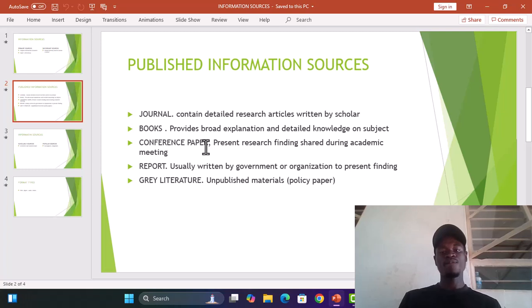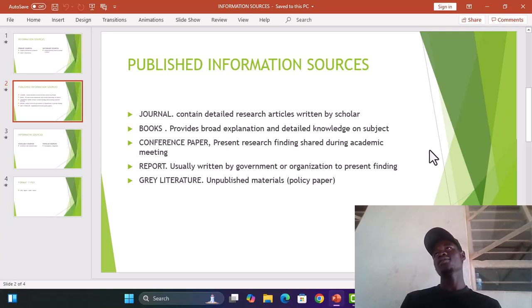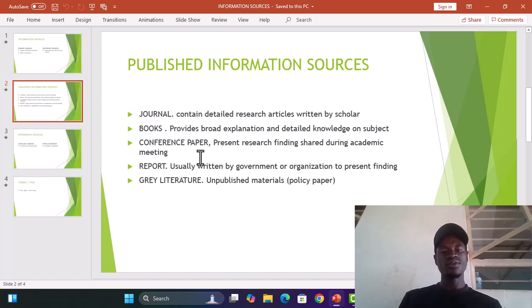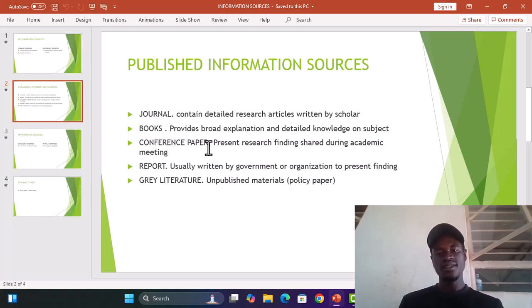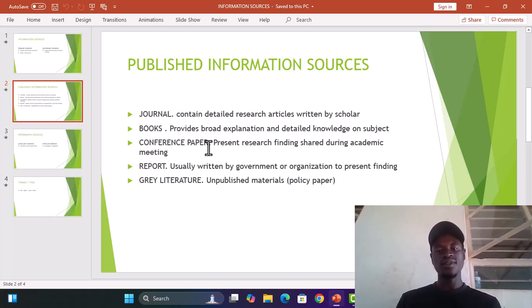And we also have the books. For example, most students' daily source of information is the books, which provide broad explanation and detailed knowledge of a subject. So mostly we go to the library to collect certain information. We use the books. Also, we have the conference paper. Conference paper presents research findings shared during academic meetings.